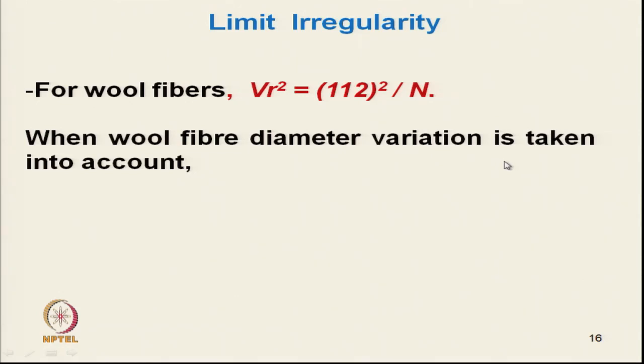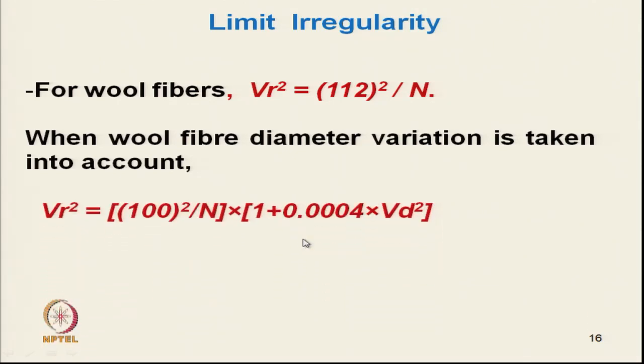In that case we can measure the variability of wool fiber, the limiting irregularity. This standard formula we must know.